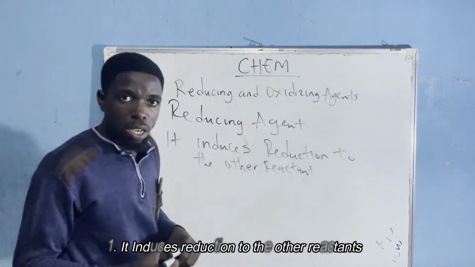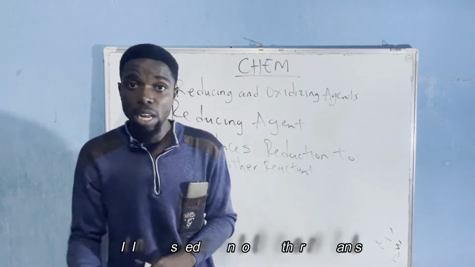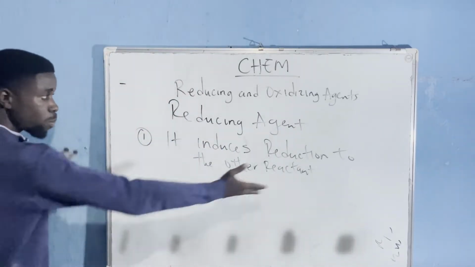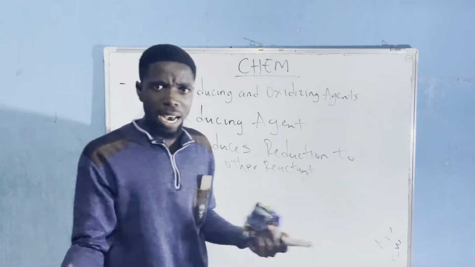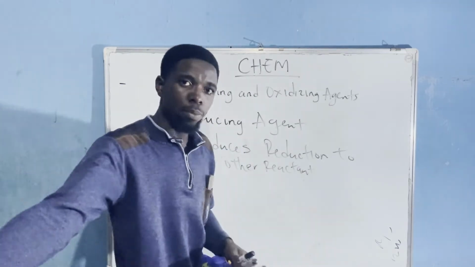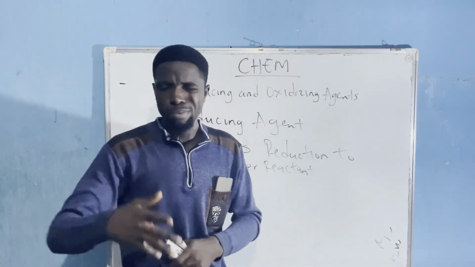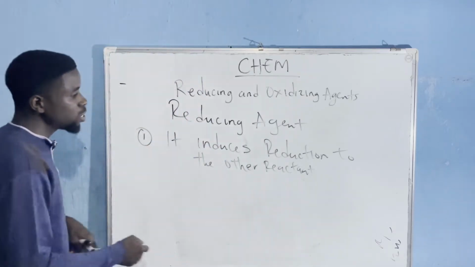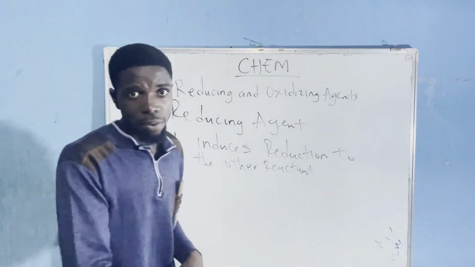Once we are dealing with the reducing agent and oxidizing agent, just have in mind that the first property is that it will cause reduction. For instance, a housing agent would sell houses to other people. Are you getting what I'm saying? So basically that's how it works. The reducing agent has to give reduction to the other reactant.